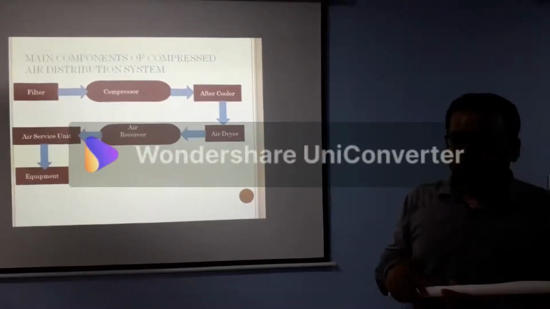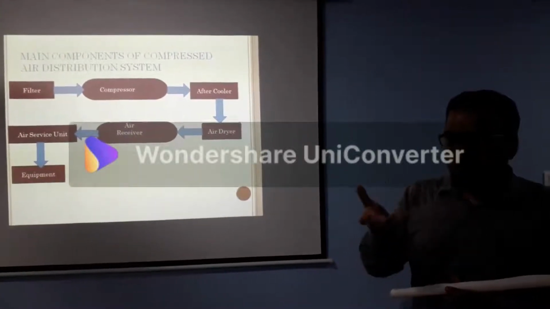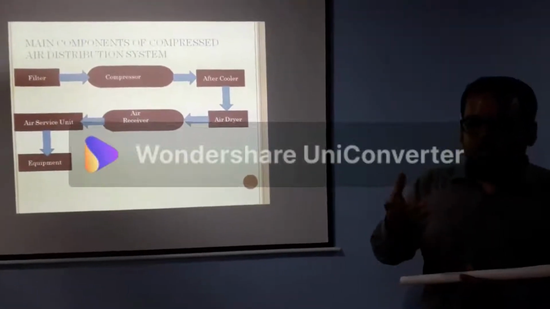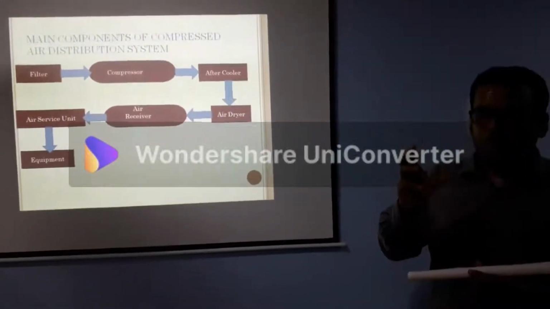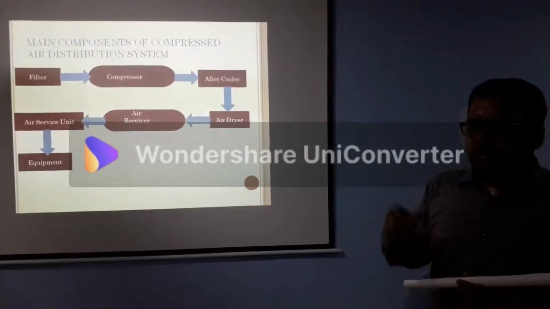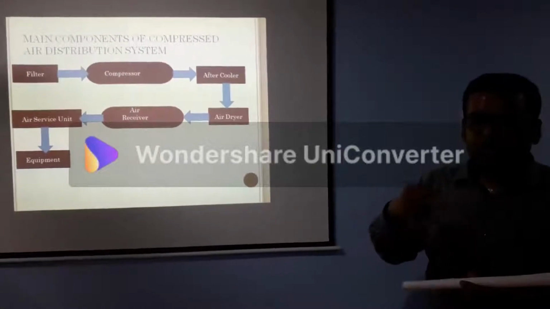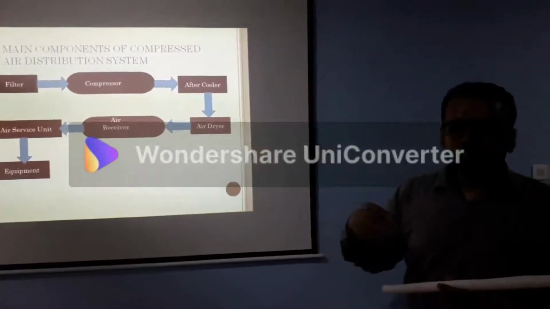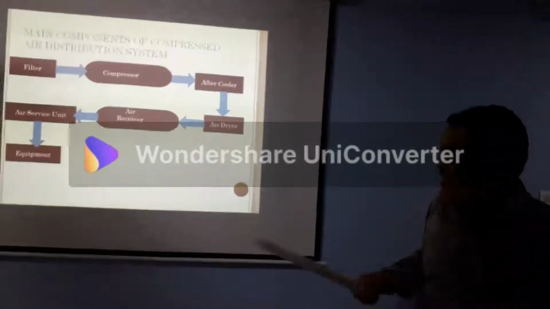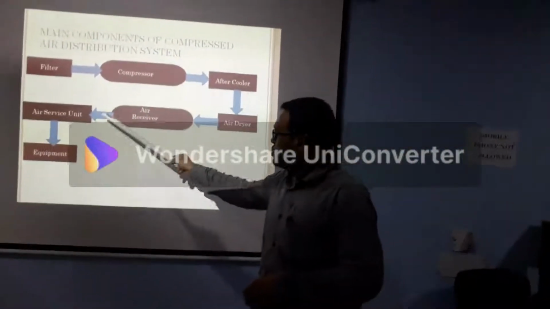In the air receiver, the compressed air also gets cooled. After that, the water vapor gets condensed and settles down at the bottom of the tank. Then the condensate is removed from the air receiver through the drain. After that, the compressed air comes to the air service unit.